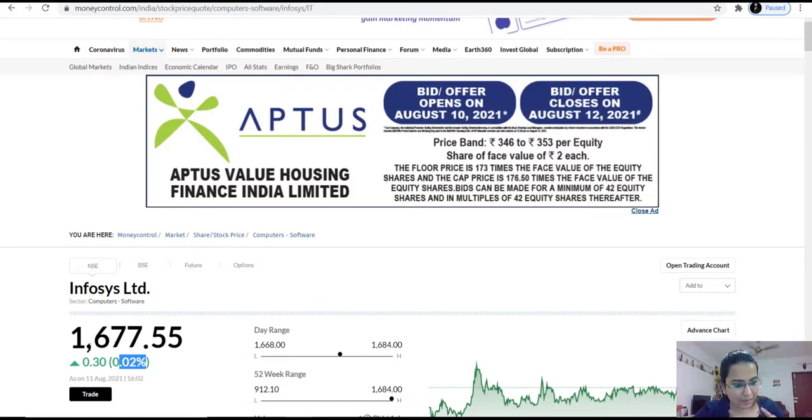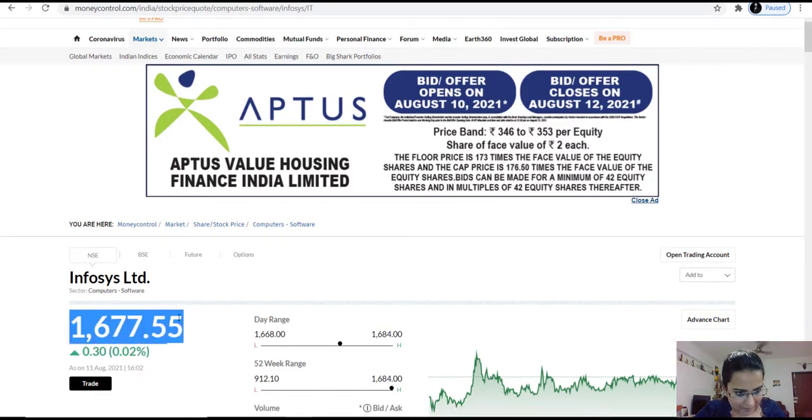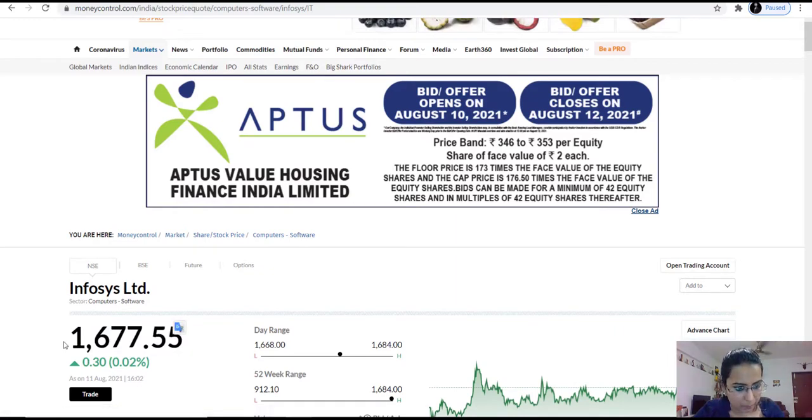So this will keep on fluctuating during the day, and so will this amount keep changing, because whatever the last traded price is here, it will be compared to your previous day's close price, and then these figures will be populated.